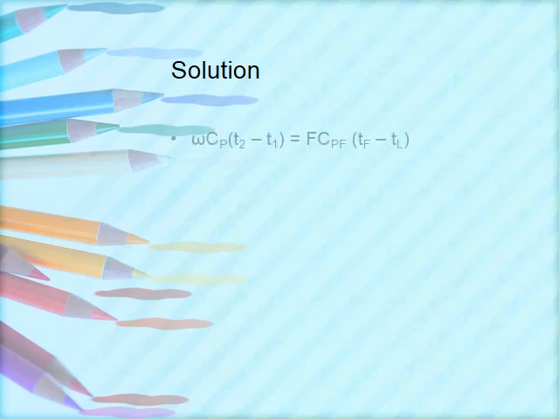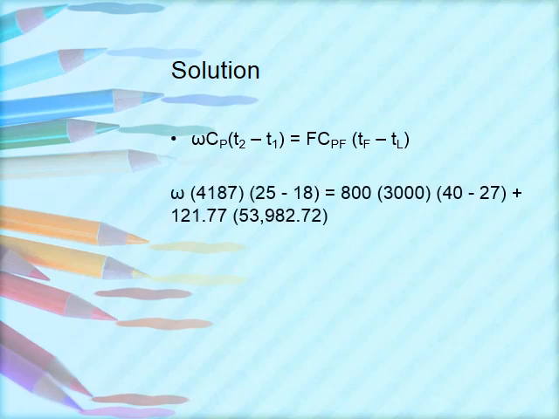Now, using the equation omega multiplied by Cp times T2 minus T1 is equal to F CPF multiplied by TF minus TL. By substituting the values given and the calculated ones, we would get the value of omega as 1288.8 kilogram per hour, which is the cooling water requirement for the system.